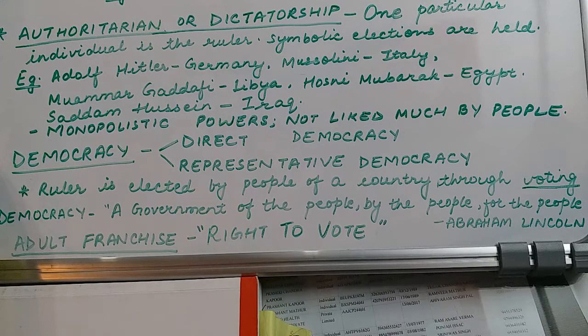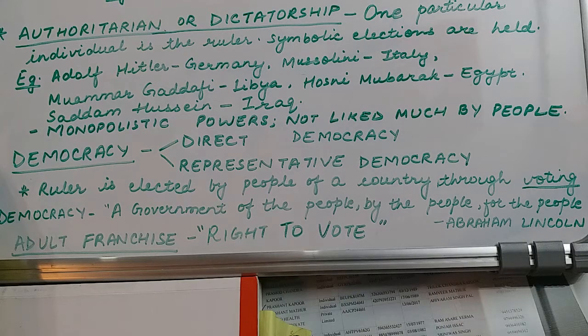The main feature of a democracy is that the people have the right to elect their representative through the process of voting. Yes, as in India, we see that elections are held every 5 years to select the representative government for the center and for various states.